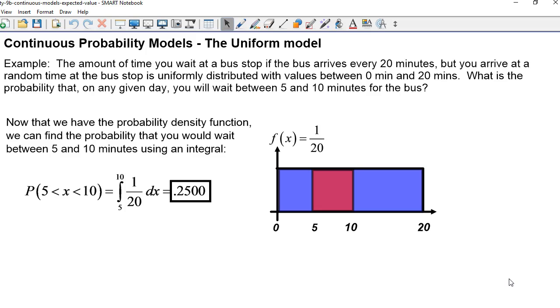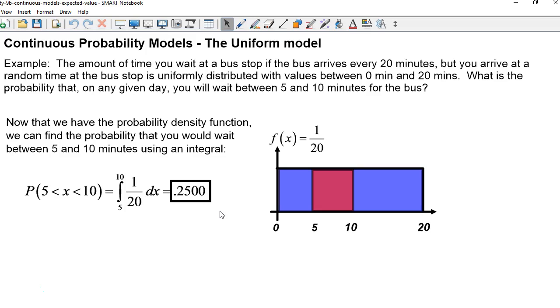Now, we'll have to use calculus for this. We'll have to use an integral, because we don't have a uniform model CDF function on our calculators, but if we know basic calculus, this is easy to do. The probability that the wait time x is between 5 and 10 would simply be the area under the curve from 5 to 10, and therefore the integral from 5 to 10 of 1 over 20 dx. You can use various techniques to compute that and get 0.25. So that means there's a 1/4 chance that we'll wait between 5 and 10 minutes if the bus arrives every 20 minutes.